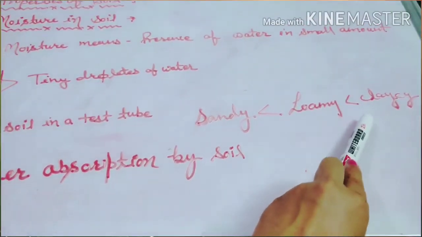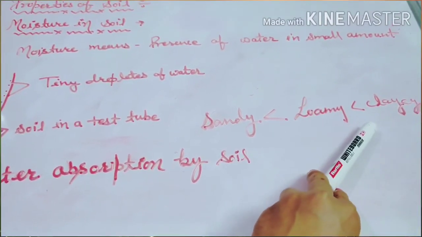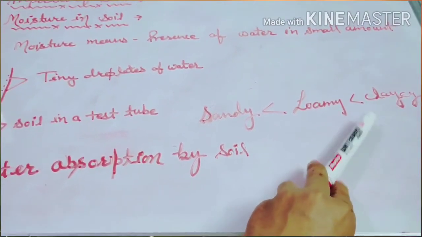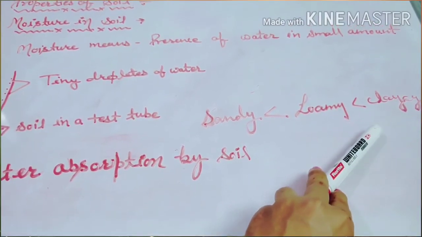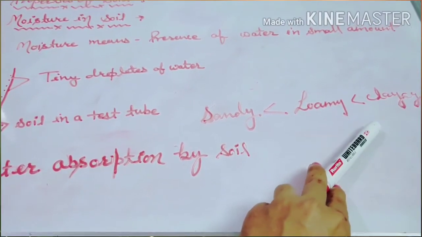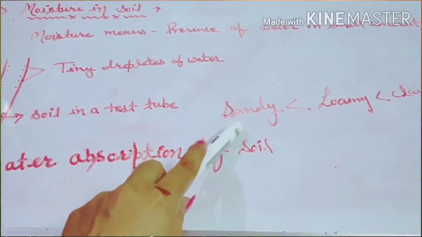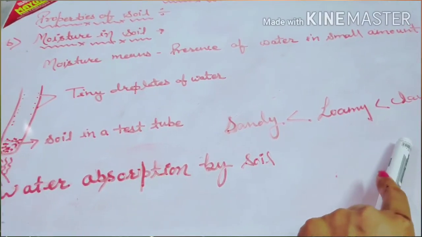Clay soil is capable of retaining more water, meaning it has a maximum water holding capacity. So sandy soil has minimum moisture and clay soil has maximum moisture.